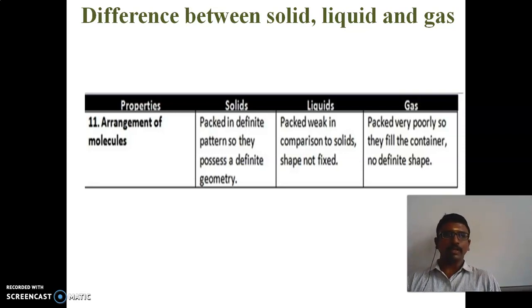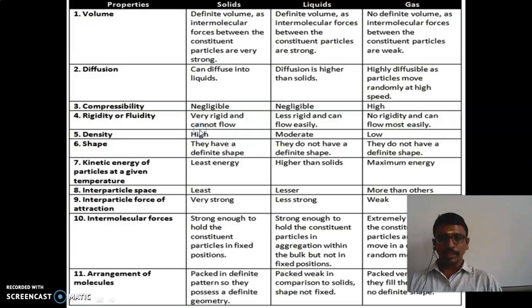For liquid, the packing pattern will be weak compared to solid because the shape is not fixed. For gases, the packing is poor. They will not have a definite shape, so that's why they fill the container. So these are all the major differences between solids, liquids and gases.